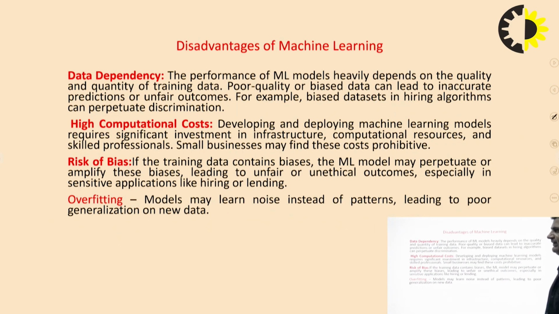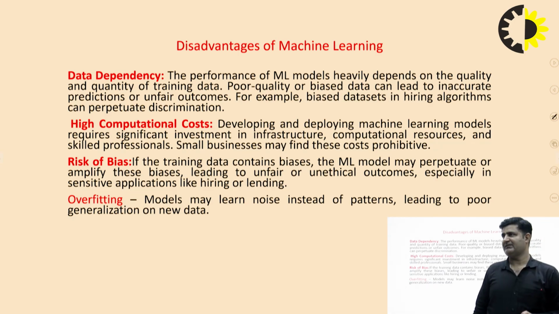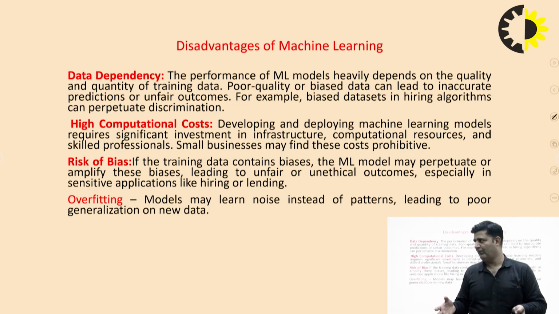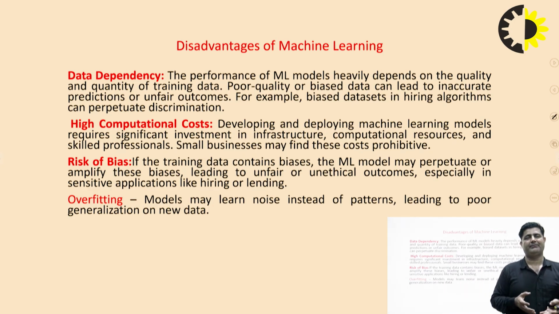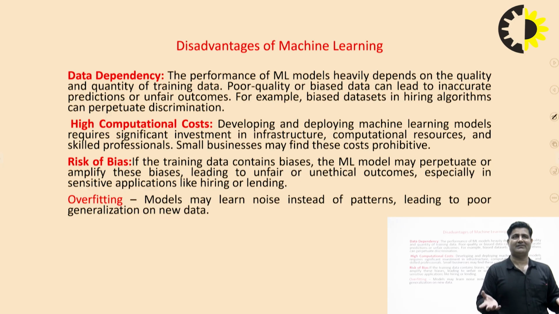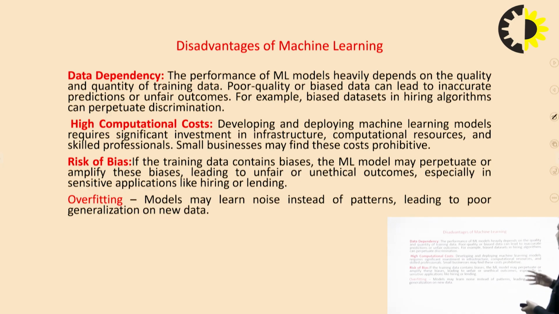Then we have the disadvantages of machine learning, right? The first disadvantage of machine learning is data dependence. When we design any ML model, the data is an important part, because the complete ML model depends upon the data set. The performance of the ML model sometimes depends heavily upon the quality and quantity of the training data, right?